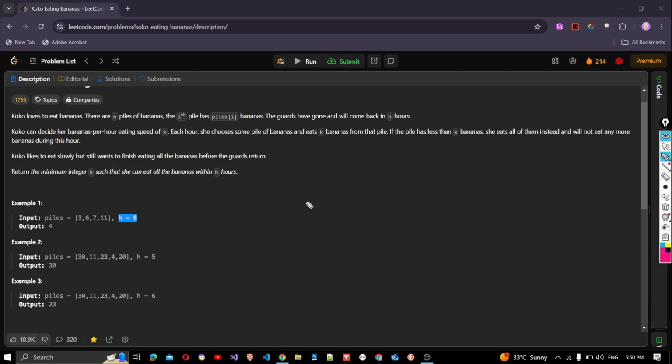Let's look at the first example here. We have 3, 6, 7, and 11. These are the piles, and the first pile has 3 bananas and the second pile has 6 bananas and so on. And H is given as 8. The guards will come back in 8 hours. So now Koko wants to eat all the bananas within 8 hours. So how can we choose K, the eating speed, or in other words, the number of bananas she will eat within 1 hour?